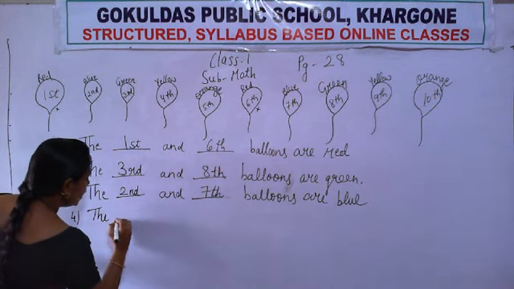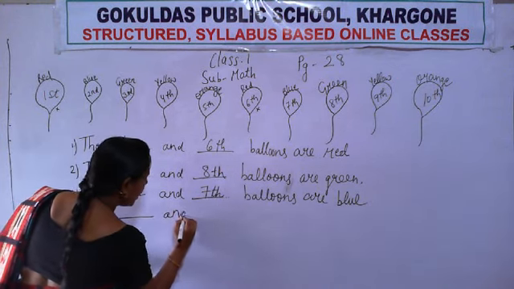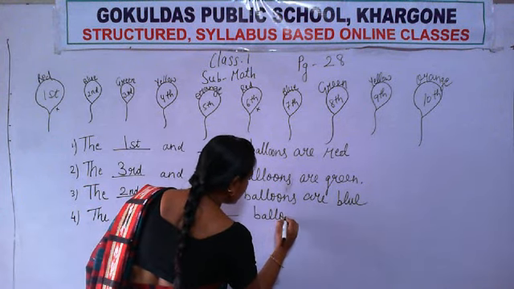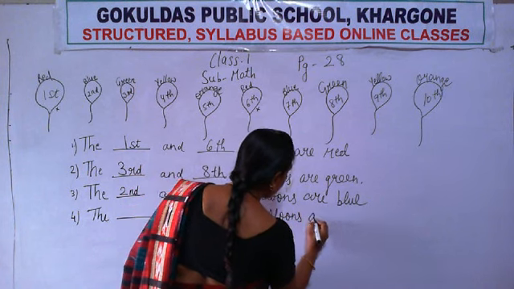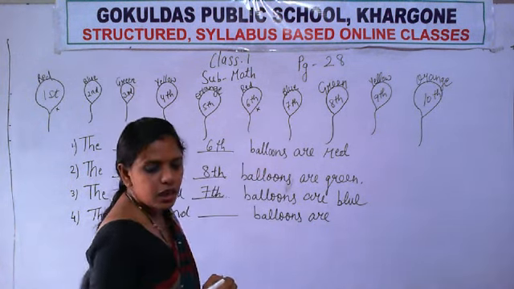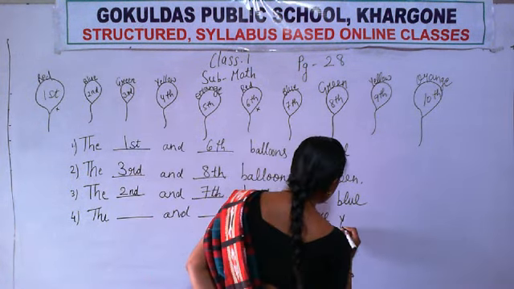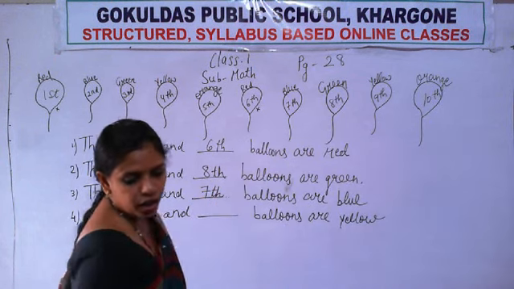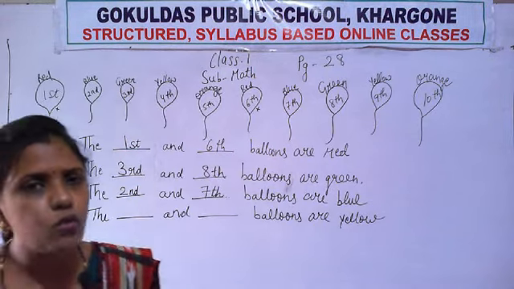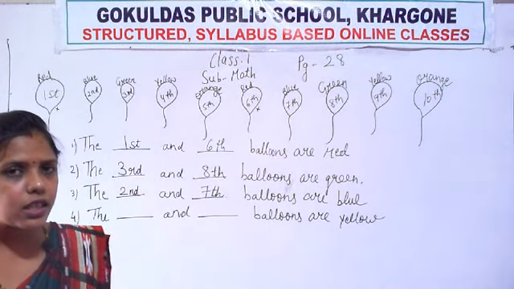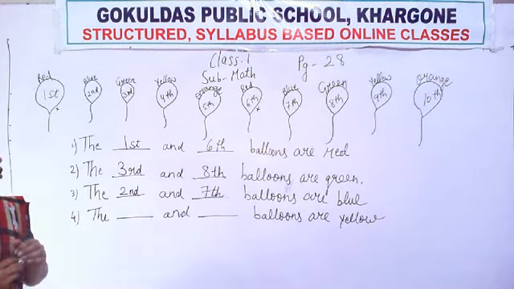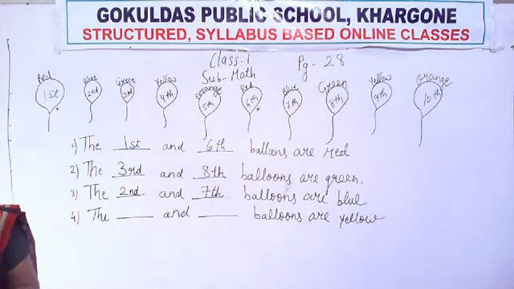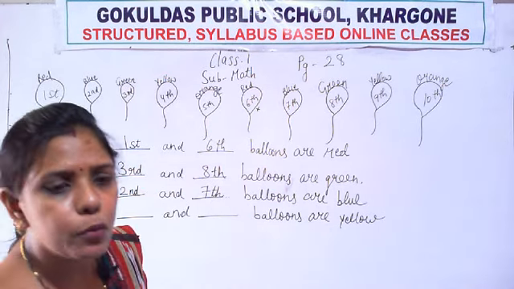The dash and dash balloons are which color? Yellow. We have to find the position of which balloon? Yellow color balloon. Okay. Now see, find. You tell me at what position the yellow balloon is. What is the position of yellow balloon? Find. You have written in your book.